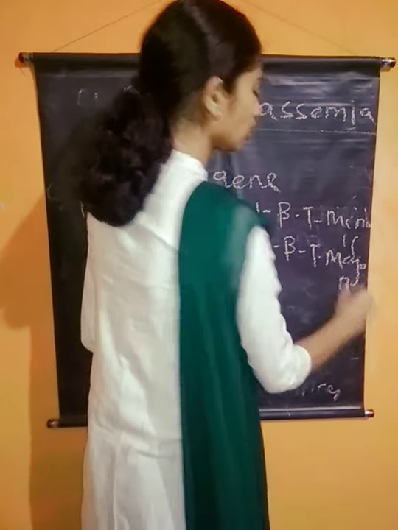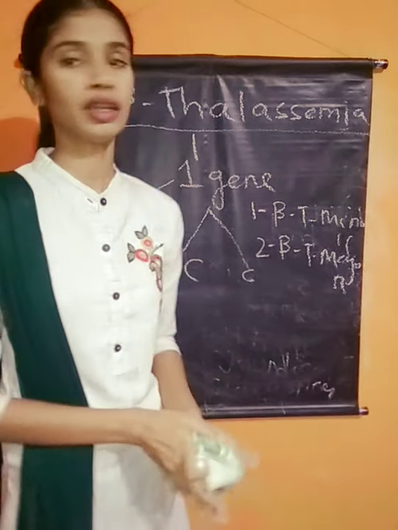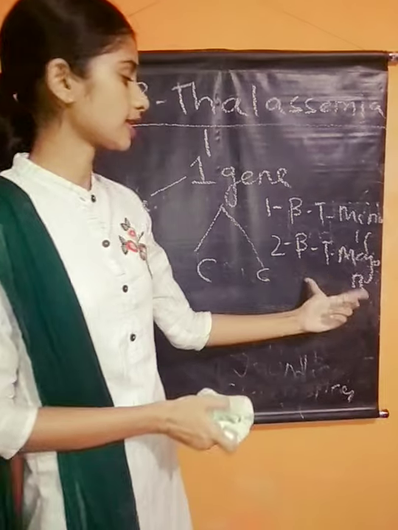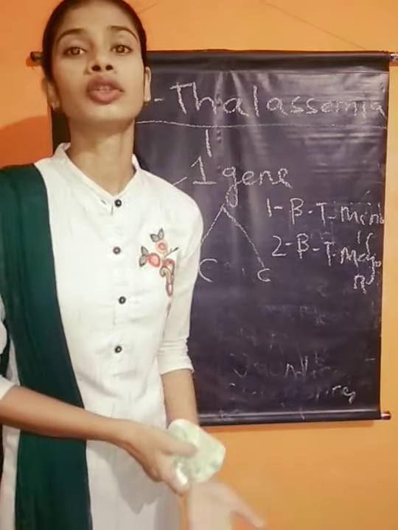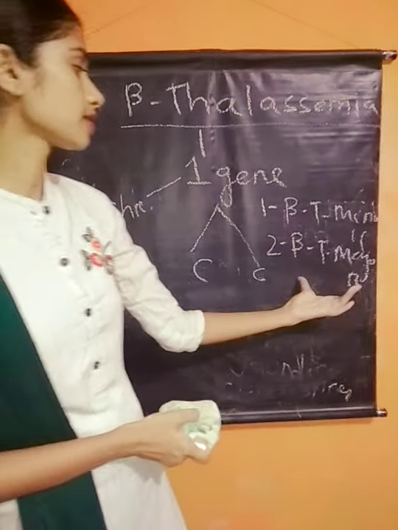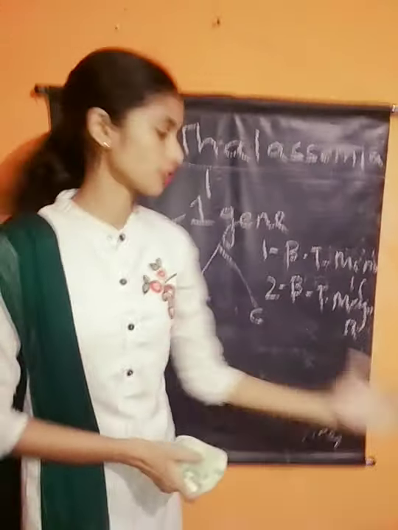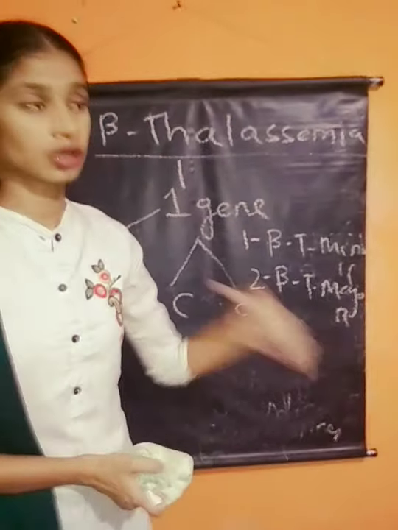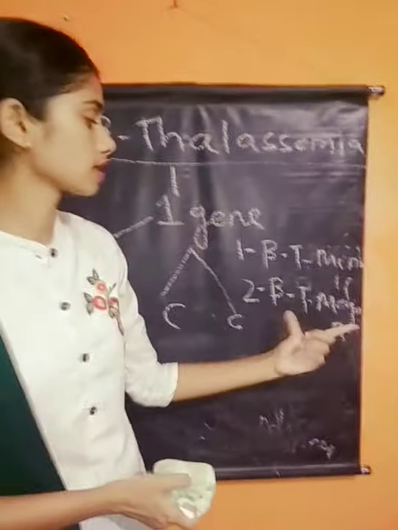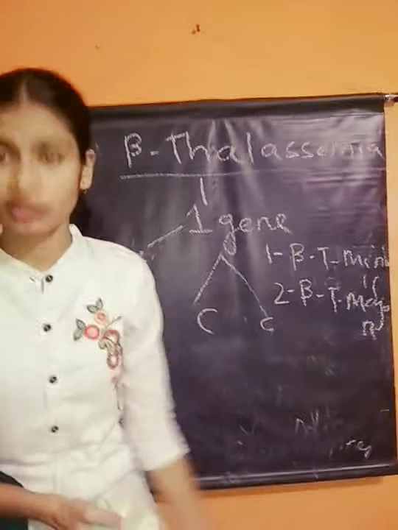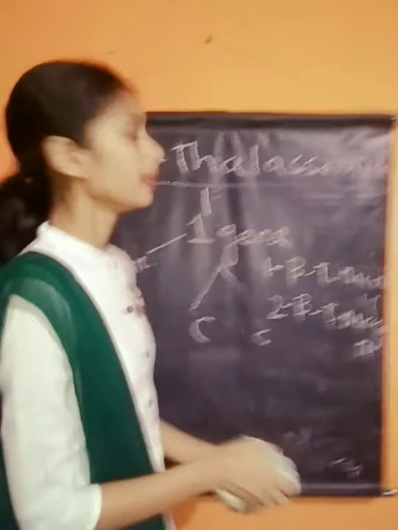It's like alpha thalassemia intermediate, and the symptoms of beta thalassemia major are equal to it: hemolytic anemia, jaundice, hepatosplenomegaly. Bone deformities are a special symptom of beta thalassemia major. Cardiac enlargement is also found. So that is beta thalassemia.